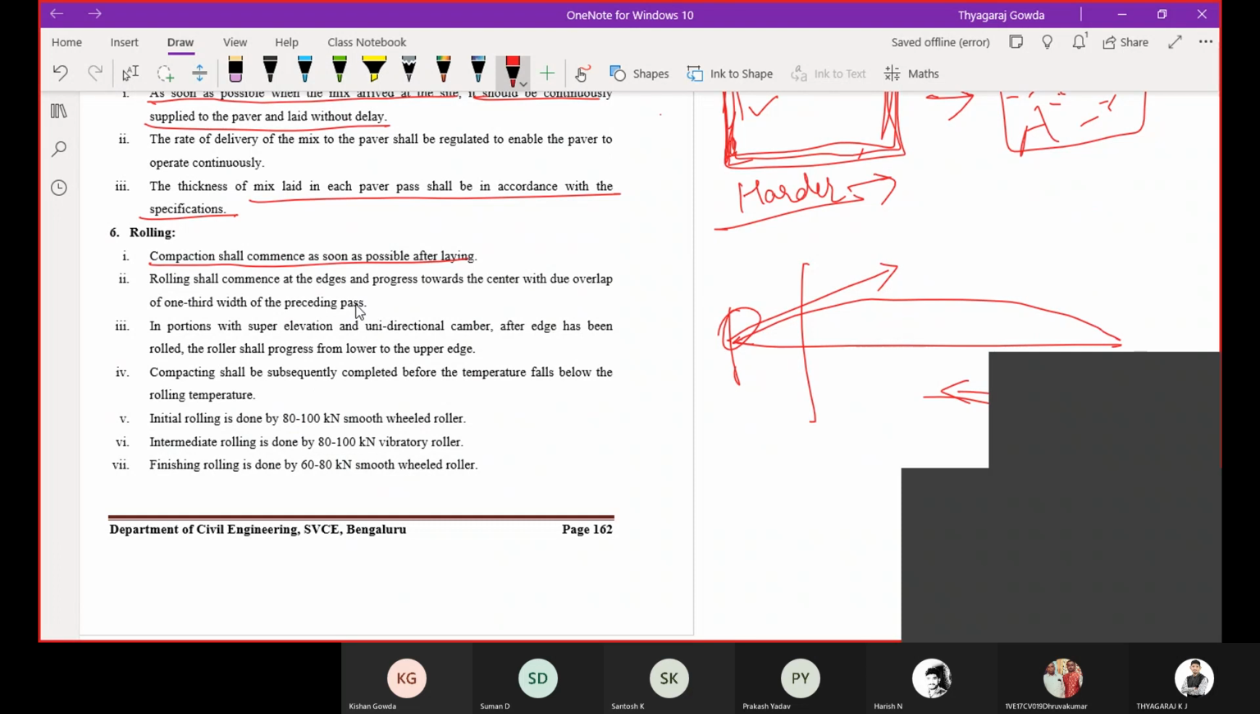Then the rolling can be done using an 8 to 10 ton smooth wheel roller, then an 8 to 10 ton vibratory roller, then a 6 to 8 ton pneumatic roller. So make a correction here: the final one is not a smooth wheel roller, it is a pneumatic roller. The final finishing is given by the pneumatic roller. Remember, in bituminous mixes, especially bituminous concrete mix, the pneumatic roller is used for final finishing.